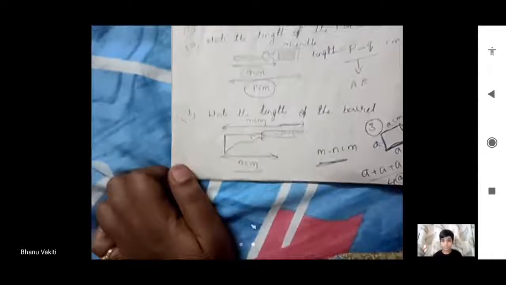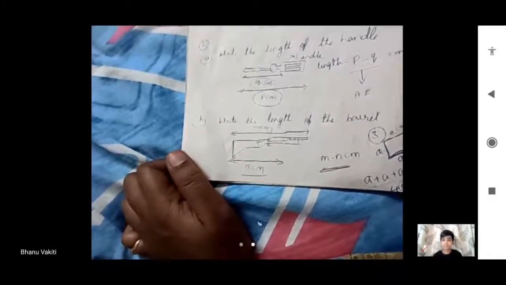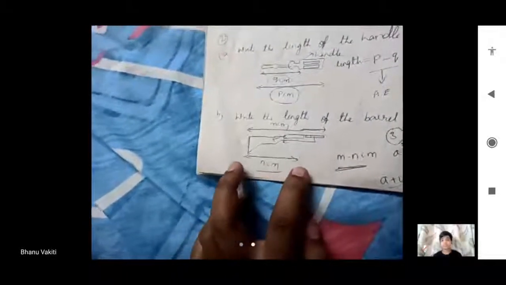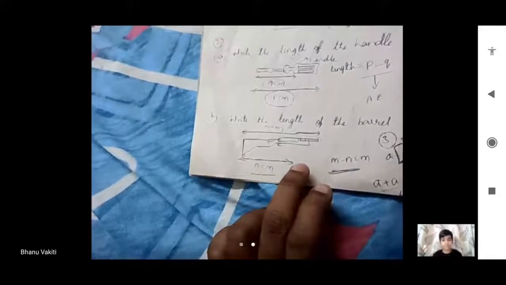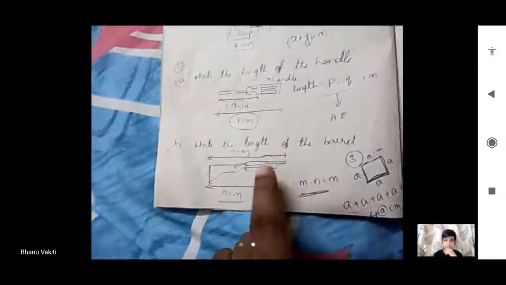So in that manner, write the length of the barrel here. Only barrel length we have to find. So in that manner, we have to find total length minus the ends, and up to here the handle portion and up to here we have to subtract. M minus n centimeters is this length.